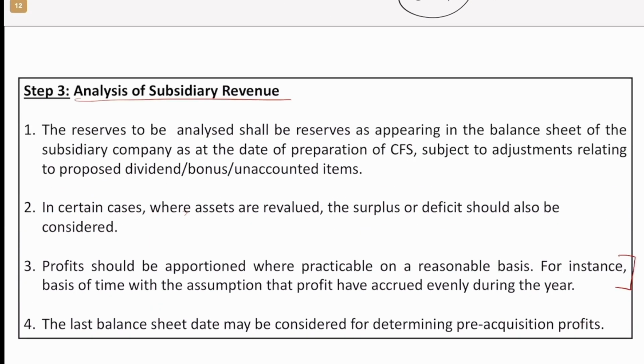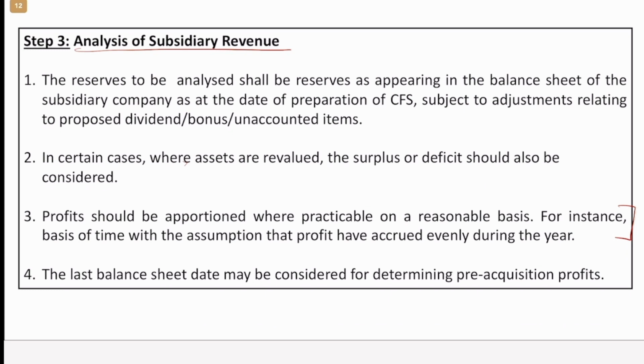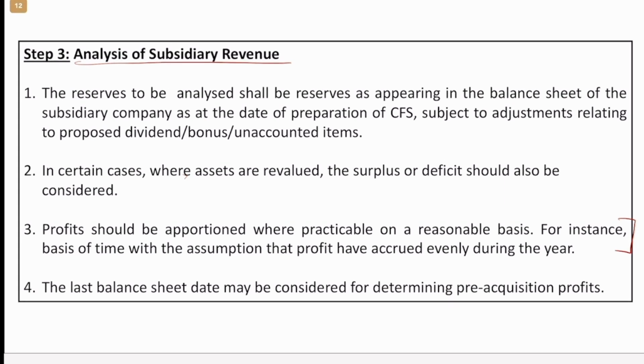So we are done with two steps. Step number one, once again, was what? Date of acquisition. Step two was what? Step two was identifying the holding pattern or the shareholding pattern or the control ratio. And now we are in step three.